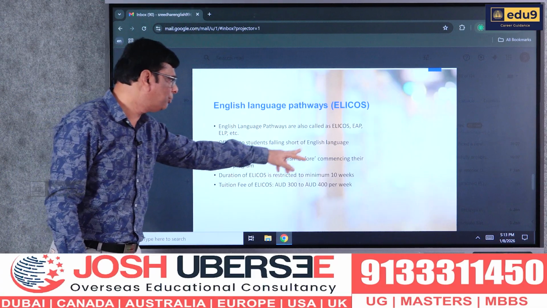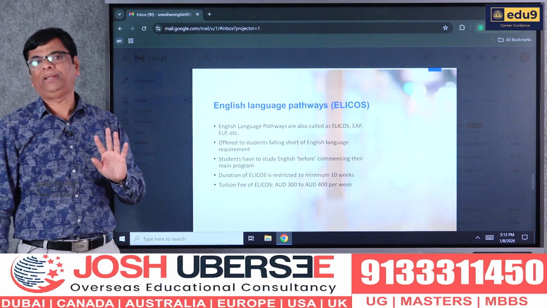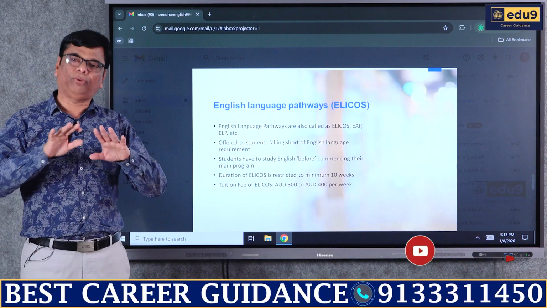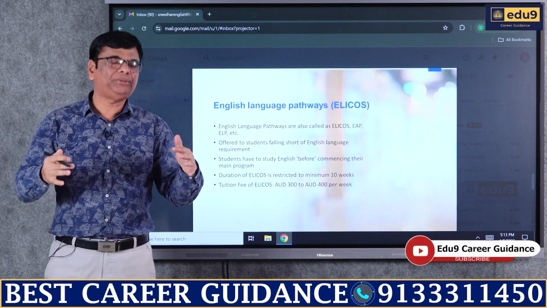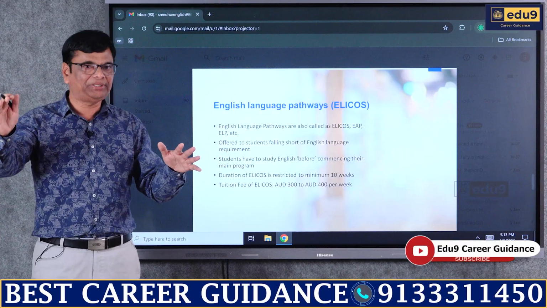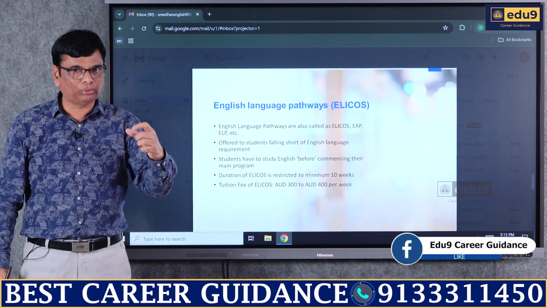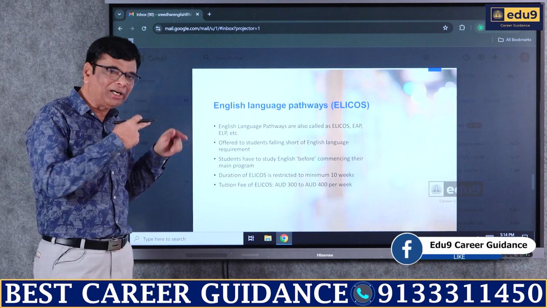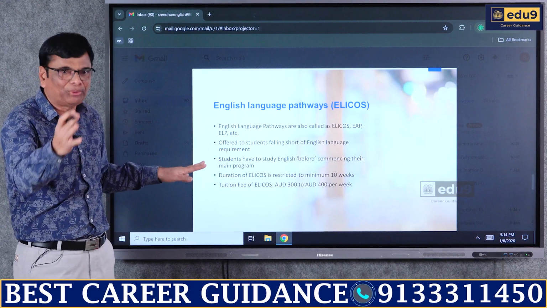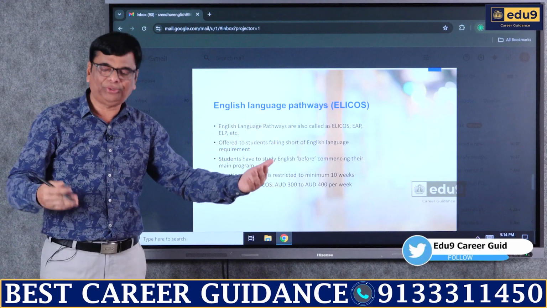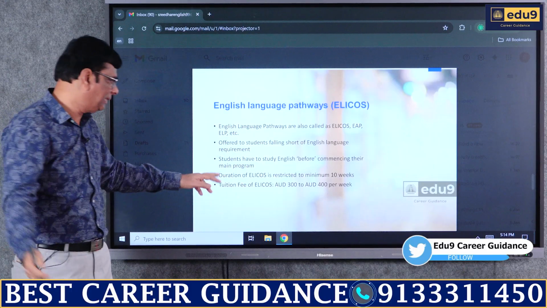Students have to study English before commencing their main program. So this is mandatory. If you already have a band which is prescribed by the university, it's okay. They will directly give you admission. But in case you fall short of requirements in terms of band score, then you have to undergo this pathway program, that is bridge program, to get into the course which you have applied for at that particular university.